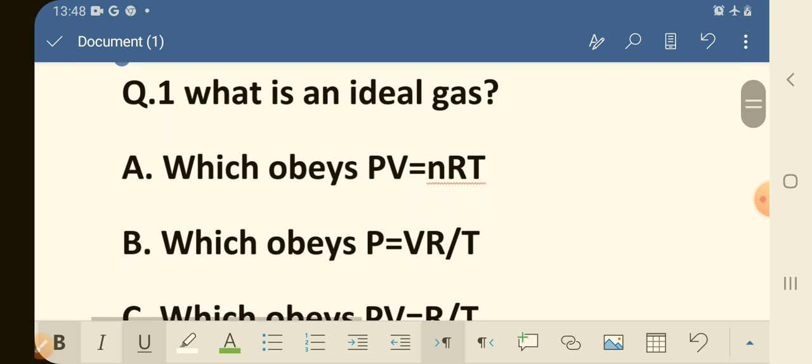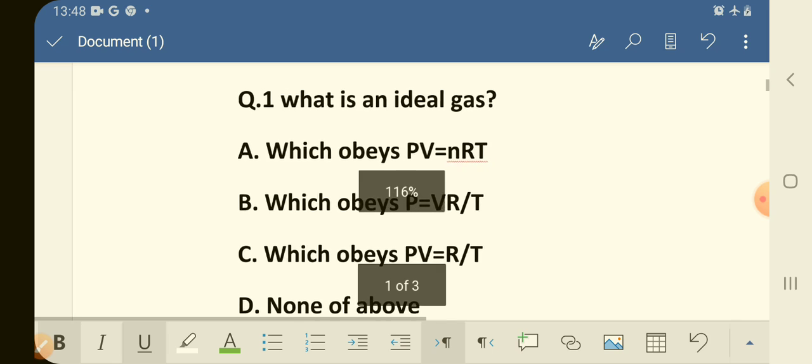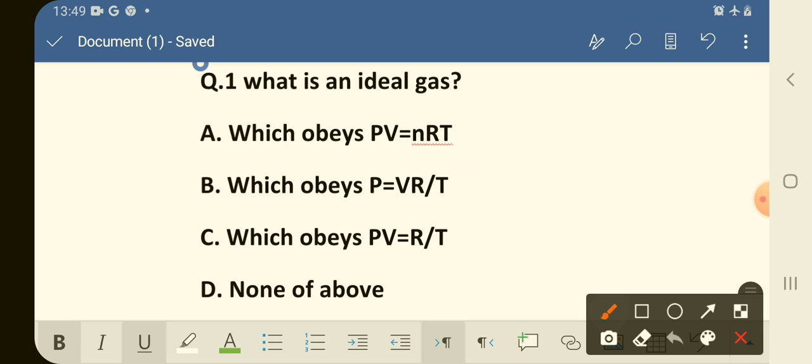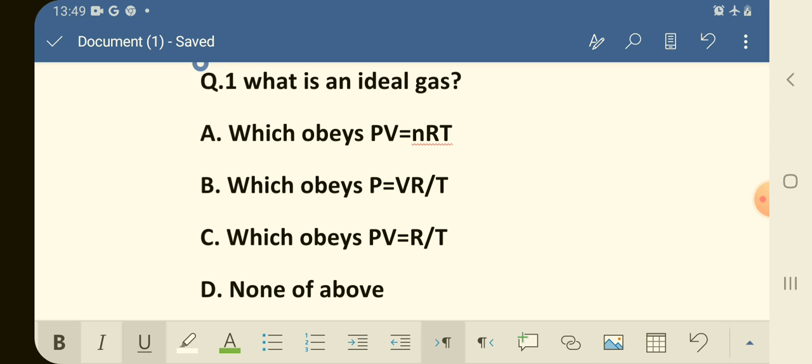Question number 1 is, what is an ideal gas? Option A, which obeys PV is equal to nRT. Option B, which obeys P is equal to VR upon T. Option C, which obeys PV is equal to R upon T. And option D is none of above. Which is the correct answer? The option A is the correct answer. That is, which obeys PV is equal to nRT.